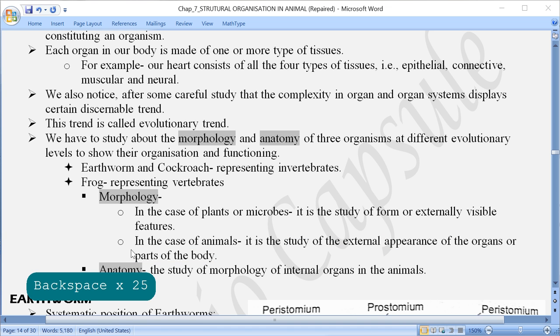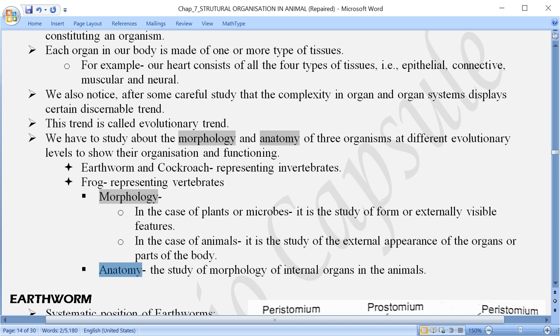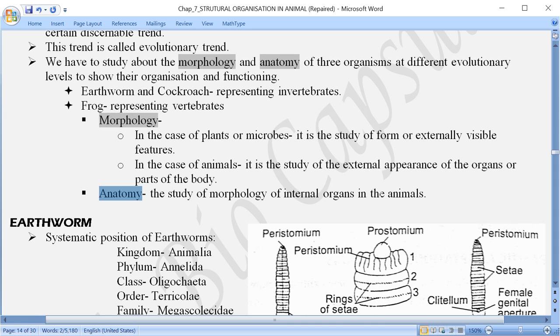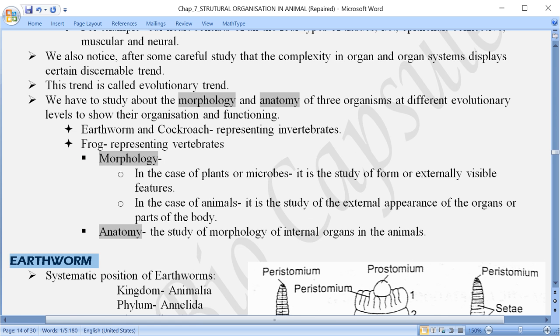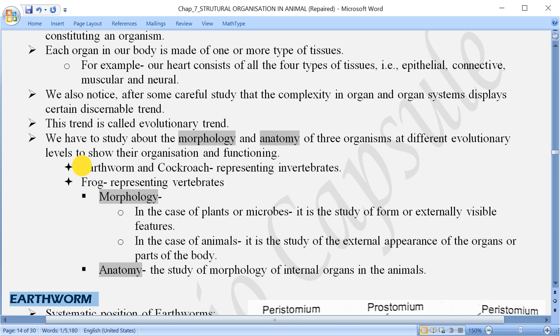Now coming to the anatomy. What do we understand by anatomy? This is the internal structure, the internal organs. When we talk about animals, at present our topic is about animals only. So this refers to the study of morphology of internal organs in the animal body. One by one we will be discussing these three organisms. The first one we will take is the earthworm. Out of these three, two we have to study actually, earthworm and frog.